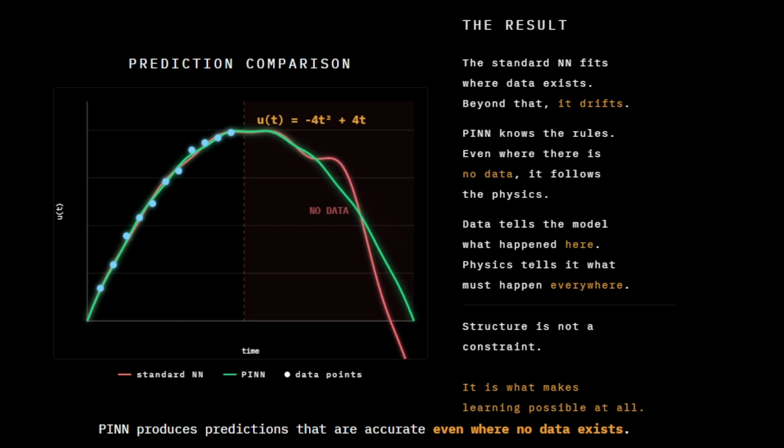Data tells the model what happened here. Physics tells the model what must happen everywhere. And when you combine the two, the model can predict with confidence even where no data exists.